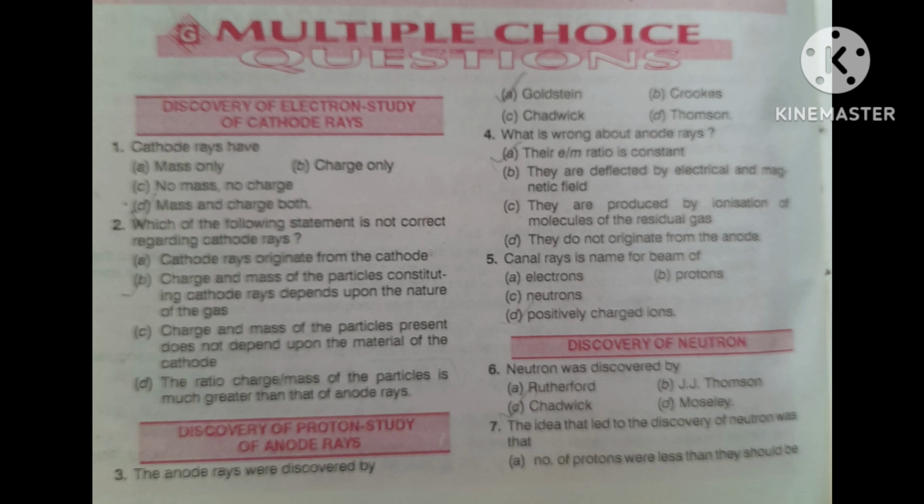The correct answer is slightly more than that of a proton. Option third is correct. You should always remember the mass of a neutron is slightly more than that of a proton.